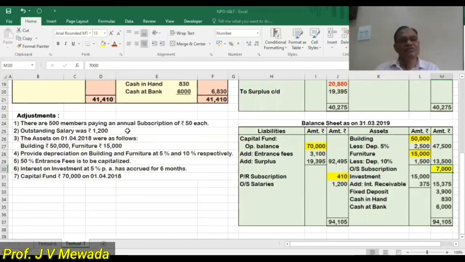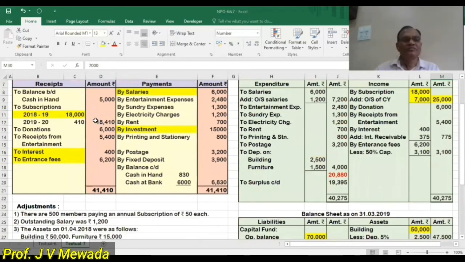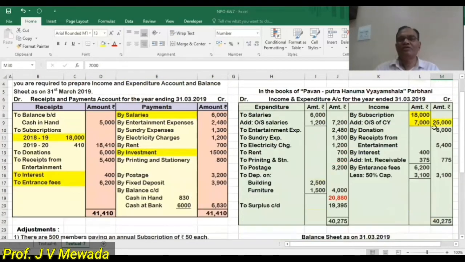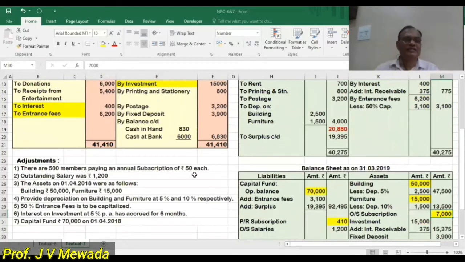So our first adjustment is over and the subscription treatment is also over. What have we done in subscription? 18,000 I posted in the income and expenditure account, 410 I posted in the balance sheet, and from the adjustment I calculated that the total subscription is 25,000. So 7,000 is outstanding, and that outstanding I am showing in the balance sheet on the asset side.